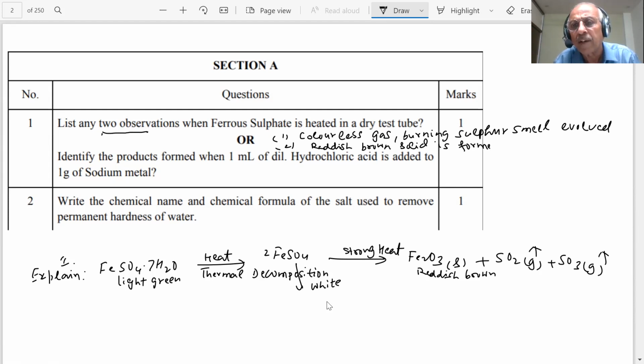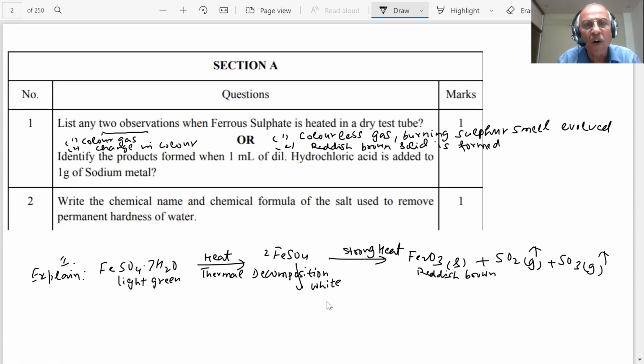You have to write only 2 observations in 1 line. He says not more than that, so you can try to make it as short as possible. There is an evolution of gases. You can see a colorless gas, but the sulfur burning smell will be there, and there is a reddish solid, and a color change. If I have to write only 2 answers, I may say that there is a colorless gas and there is a change in color, from light green to this.